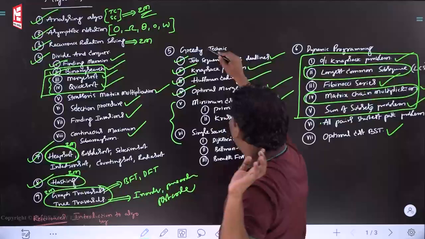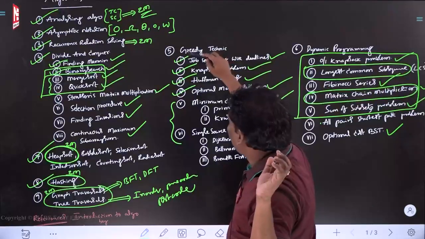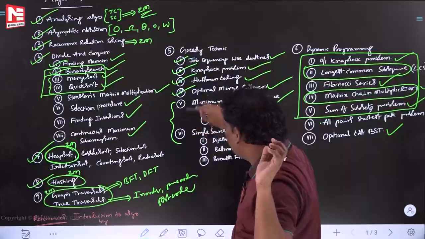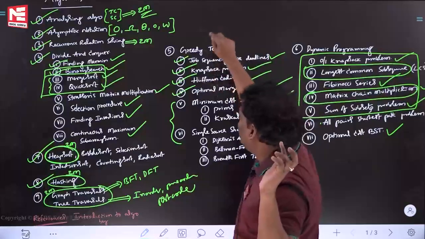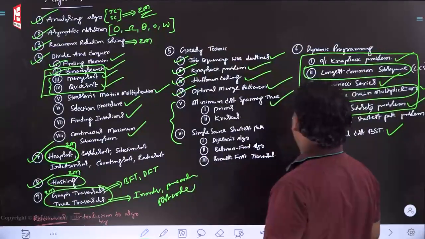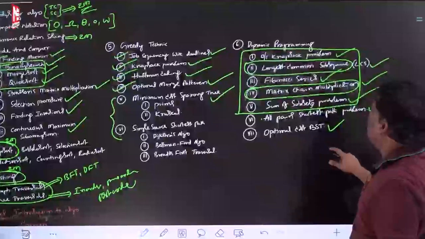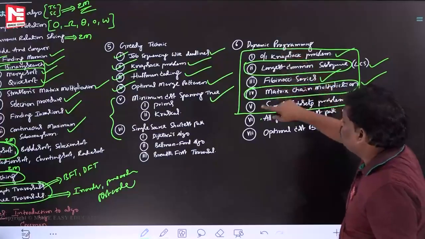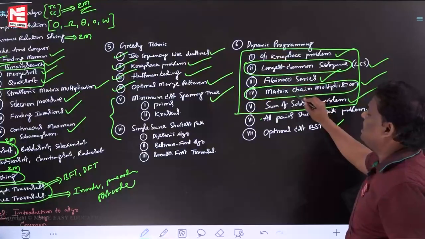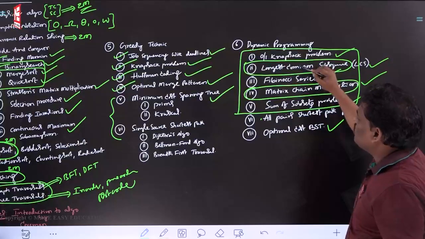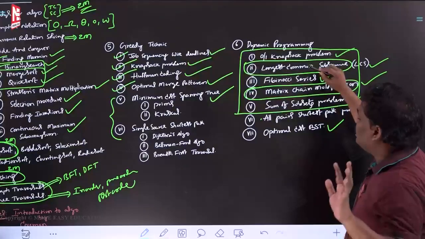Next, the fifth one. If you observe, the fifth one and sixth one are really important. The remaining also came in a few examinations. The best idea is to read all of them one time. Next, the sixth chapter, dynamic programming. In dynamic programming, 1 to 5 are really important. In that, matrix chain multiplication came again and again. Longest common subsequence also came again and again.